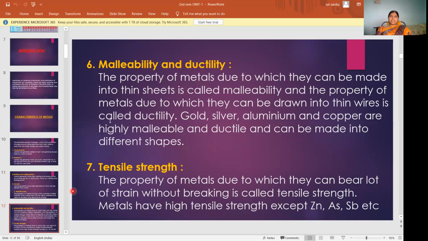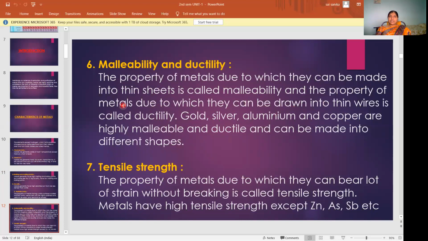And next come to the sixth point, malleability and ductility. These metals have both malleable character and ductile character. So we'll see what is meant by malleability and ductility. The property of metals due to which they can be made into thin sheets is called malleability, and the property of metals due to which they can be drawn into thin wires is called ductility.